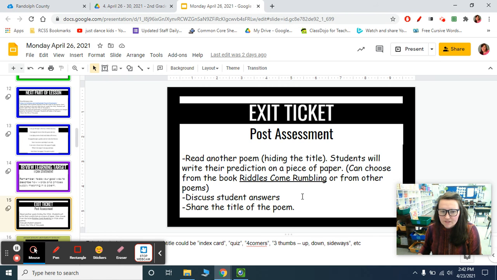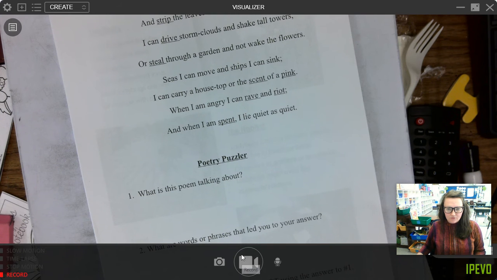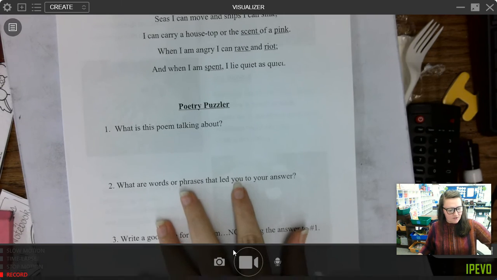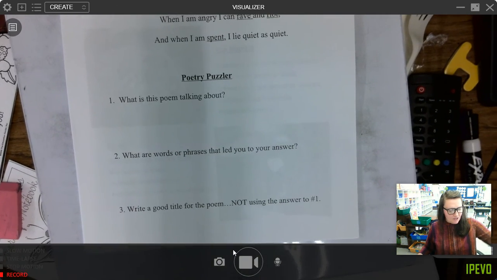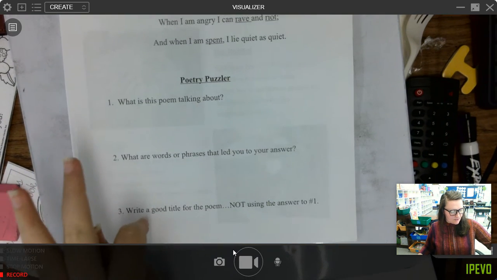You're going to read another poem. I think we'll skip that one. You already wrote your prediction down, I believe. Oh, there are questions at the bottom. Sorry, I need to put this in the slideshow. But at the bottom of the poem, there is what's called the Poetry Puzzler. So you're going to answer these questions.